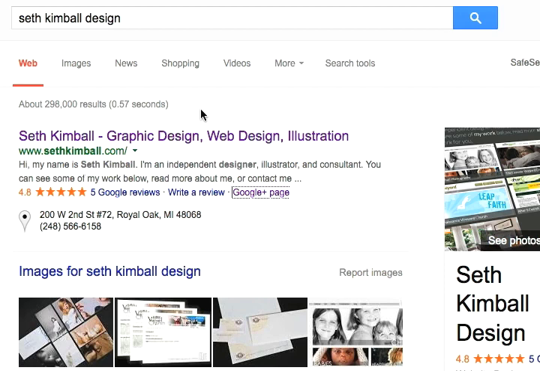And one thing that I've heard, if you have issues with getting the stars to show up when you've gotten 5 reviews, one possible thing to do is to make a very minor edit to your Google local page. So just log in and make just a slight change to something as a way to ping Google to let them know that some change has been made. I'm not saying Google manually notices this, but sort of to get their algorithm to go back through and notice that you've got more reviews as well.